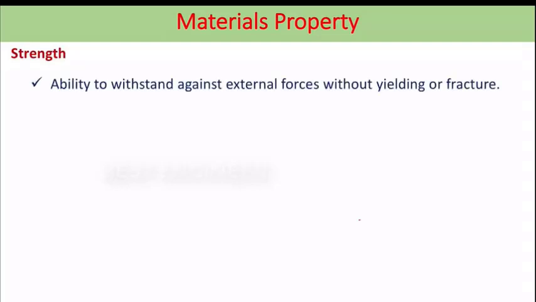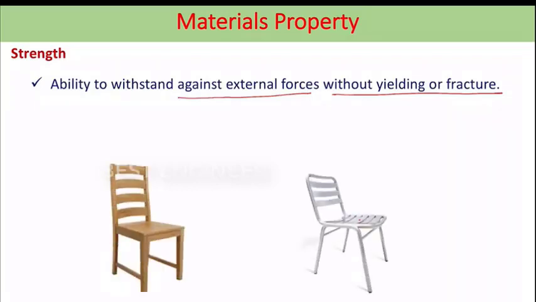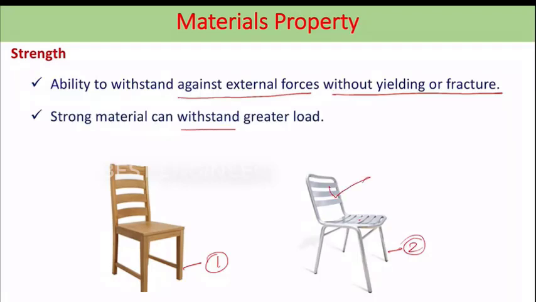Let's see the material properties here. Strength is the ability to withstand external force without yielding and rupture. The material will not yield and will not fracture. That is called strength. See here, two pictures are given. One is wooden material and the second one is steel material. Comparing these two, steel material has more strength. A strong material can withstand greater load. Comparing wood and steel, steel can withstand more load.